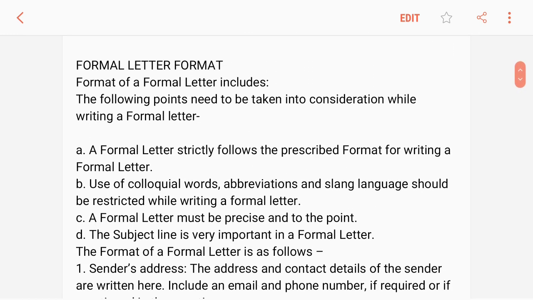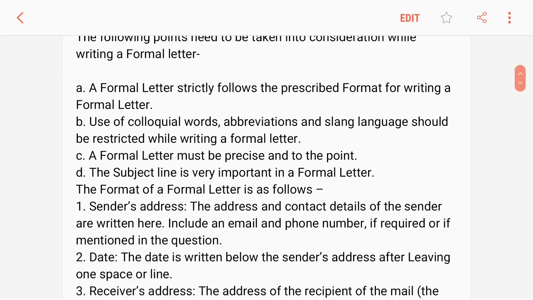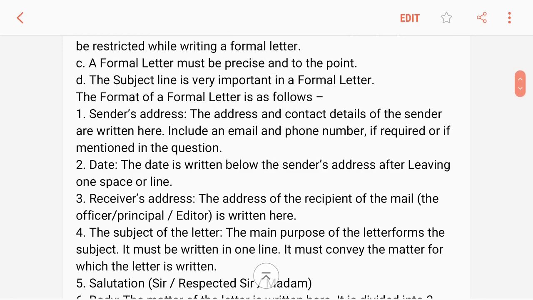Formal letter format. The following points need to be taken into consideration while writing a formal letter. A formal letter strictly follows the prescribed format. Use of colloquial words, abbreviations, and slang language should be restricted while writing a formal letter. A formal letter must be precise and to the point. The subject line is very important in a formal letter.